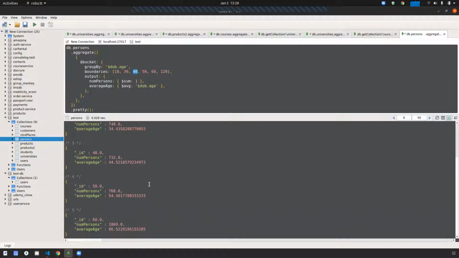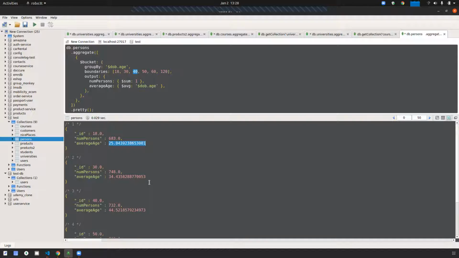Got it? This is num person, meaning the number of persons. You can see the output I am showing. Number of persons, sum. Sum is like the total number. Total number of persons who are holding 18 age. Like 10 persons holding 18 age, that means 18 into 10 means 180. And this is the average. 180 by 10 means it should be 18 or something like that. Got it? Next.